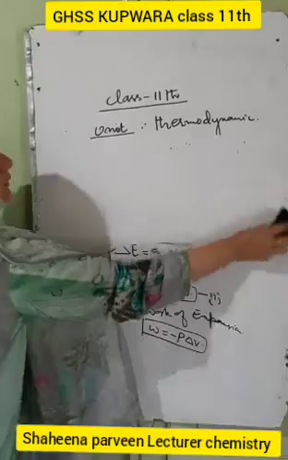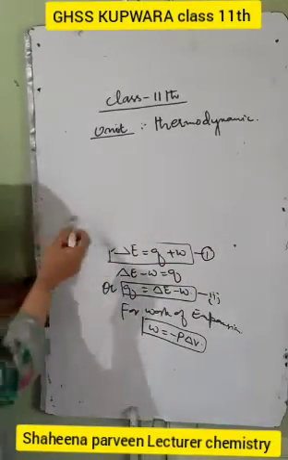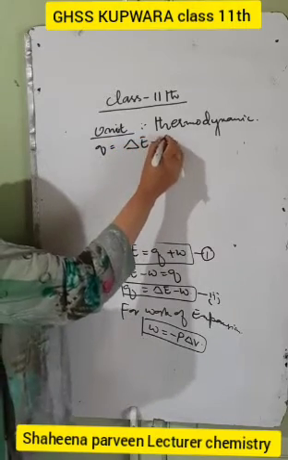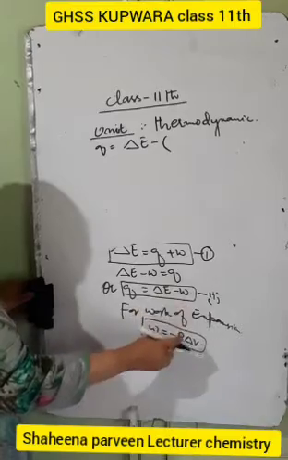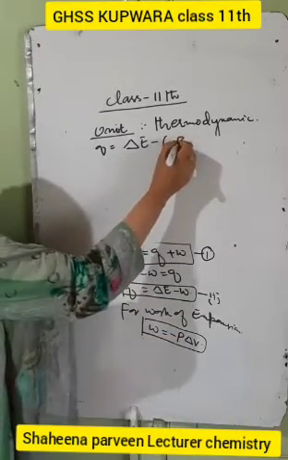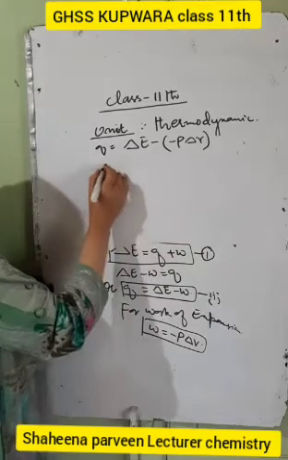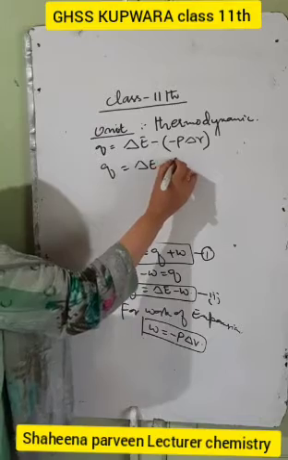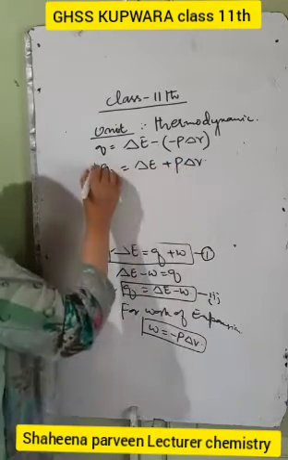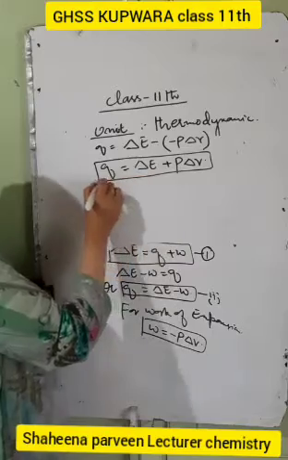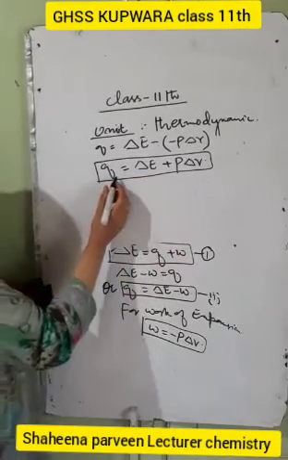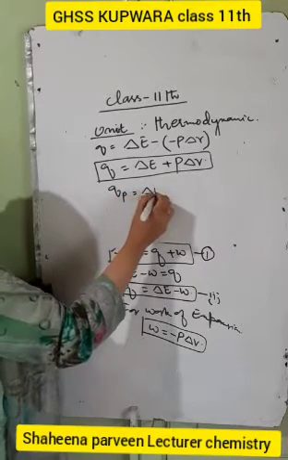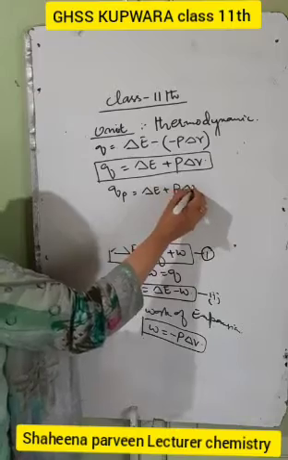So we have Q is equal to del E minus W, and for W is equal to minus P del V, minus into minus, that's plus P del V. So Q is equal to del E plus P del V. If the process is carried out at constant pressure, we say that QP is equal to del E plus P del V.